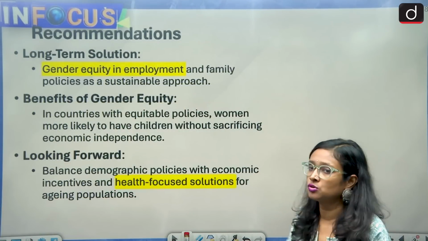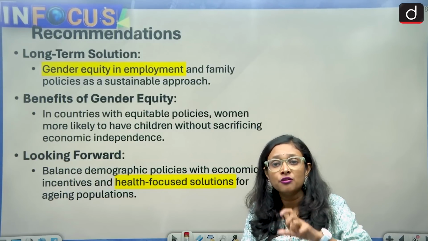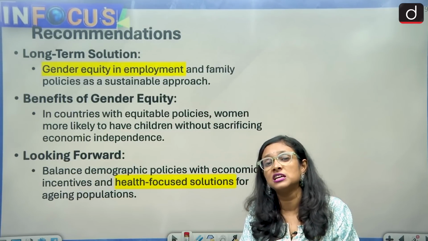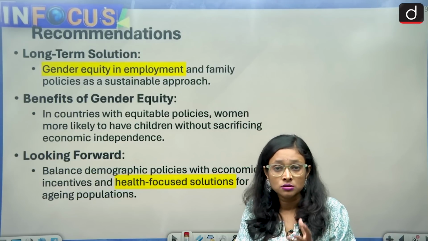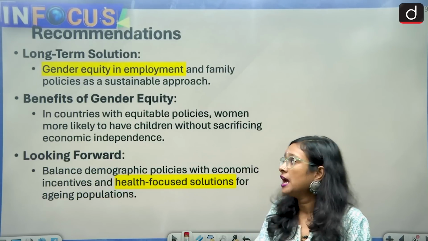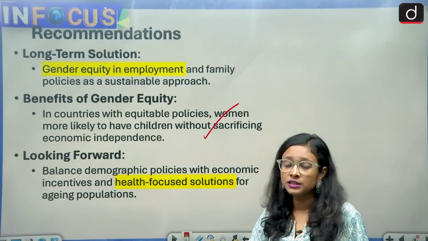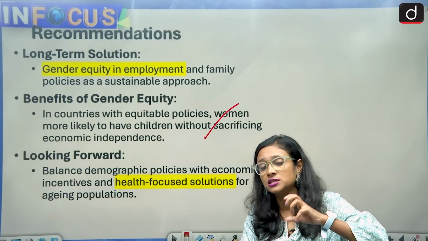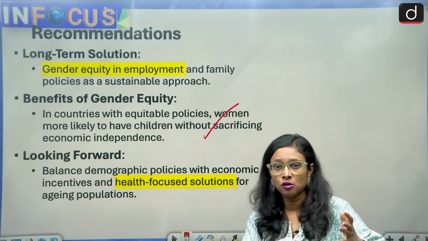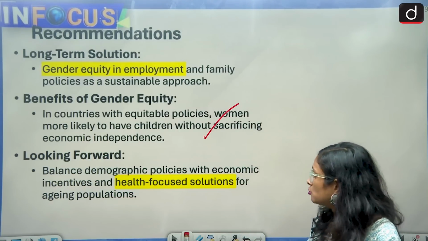So what are the recommendations? The long-term recommendation is that there should be a behavior in which women are not punished because they are going to become a mother, because it's their choice that they decided to be a mother. Such a mentality should vanish from our society. And also the benefits of gender equity: there should be equitable policies. If we are providing women maternity leave, we have to also provide men paternity leave, so that they can also spend time with the children and take responsibility for their children.